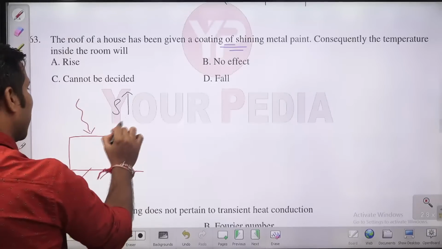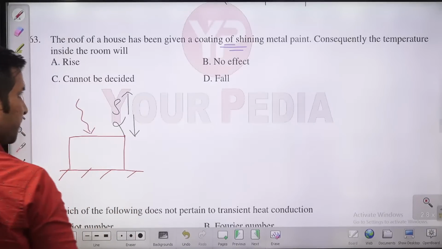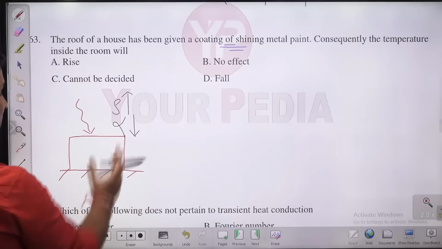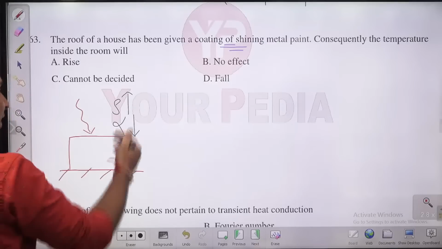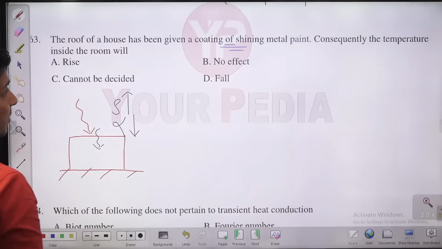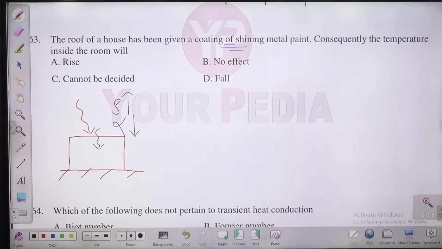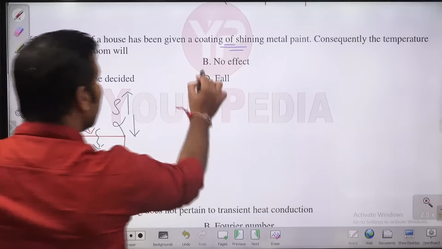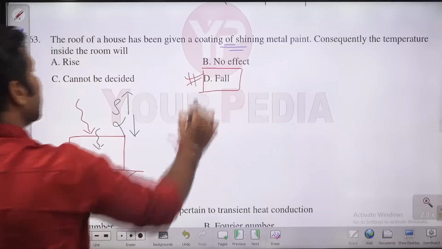The more the reflectivity, the more the absorptivity is going to decrease. Yes or no? More is the reflectivity, absorptivity will be less. And if absorptivity is less, it means lesser heat penetration will be there inside the room. So if you are providing some kind of shiny coating over the surface, then the room temperature is going to fall, guys. What will happen to the room temperature? It is going to fall. D is the right answer, guys.